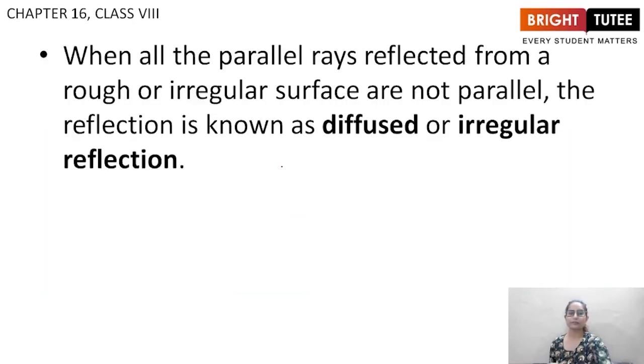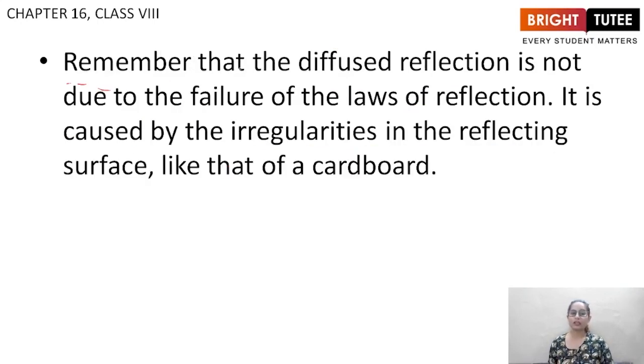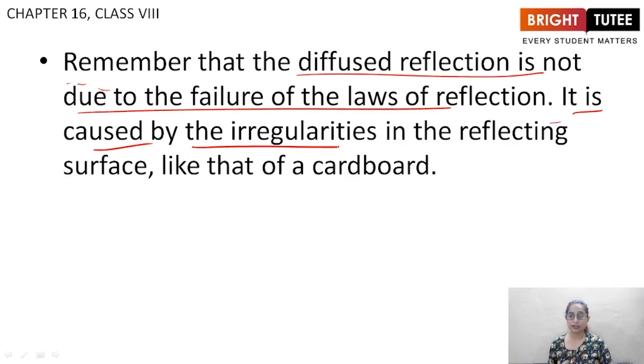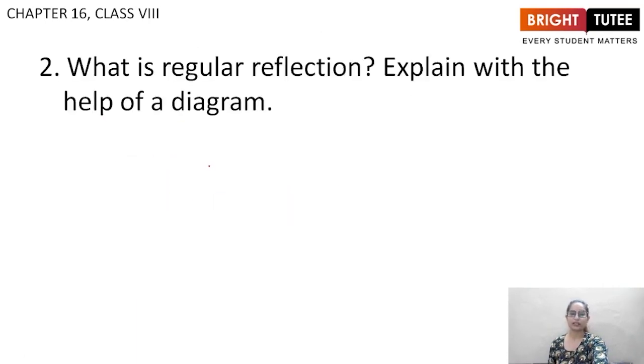So students, when all the parallel rays reflected from a rough or irregular surface are not parallel, the reflection is known as diffused or irregular reflection. Now the diffused reflection is not due to the failure of laws of reflection. It is caused by the irregularities in the reflecting surface like that of a cardboard. It is not a failure of the laws of reflection.